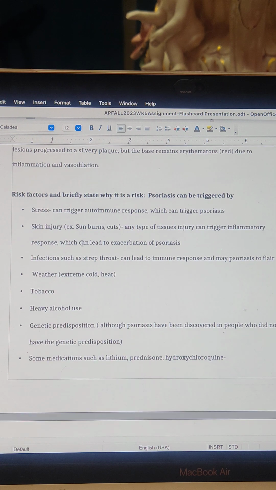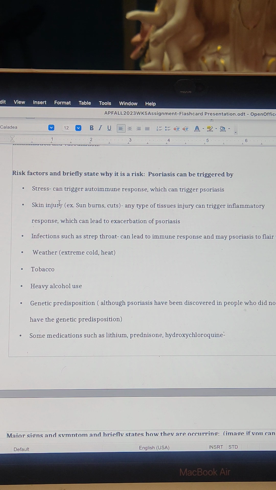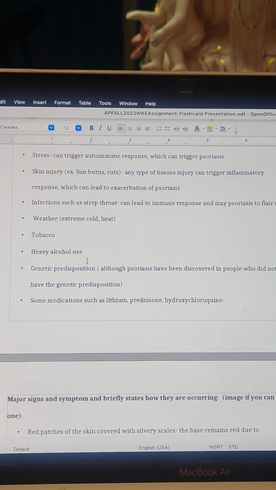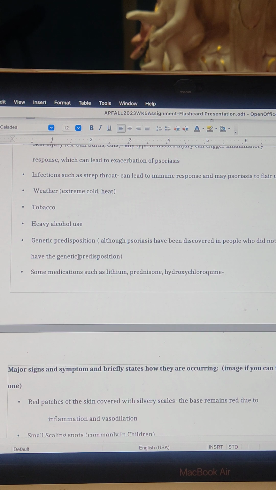Risk factors for psoriasis include stress. Stress can trigger an autoimmune response, which can also trigger psoriasis. Skin injury, for example sunburns or any type of cuts or tissue injury, can trigger the inflammatory response, which can lead to exacerbation of psoriasis. Infection such as strep throat can lead to an immune response and may trigger psoriasis to flare up. Weather, extreme cold or heat, smoking tobacco, heavy alcohol use, and also genetic predisposition.